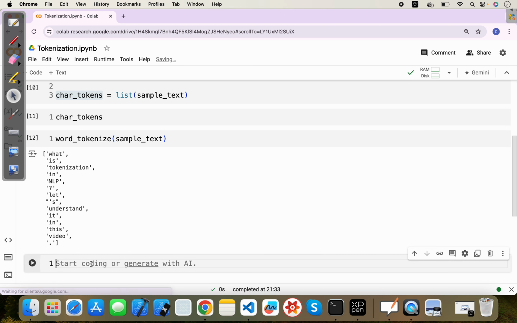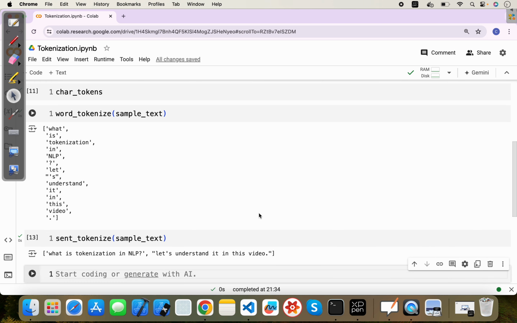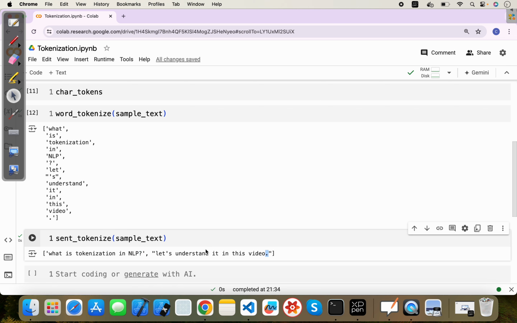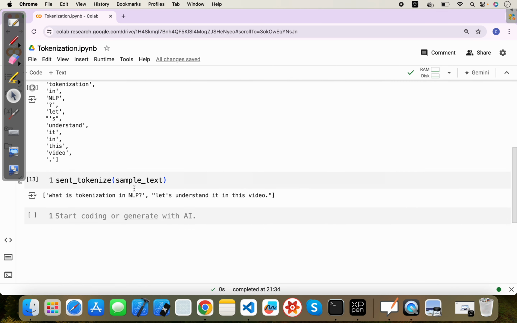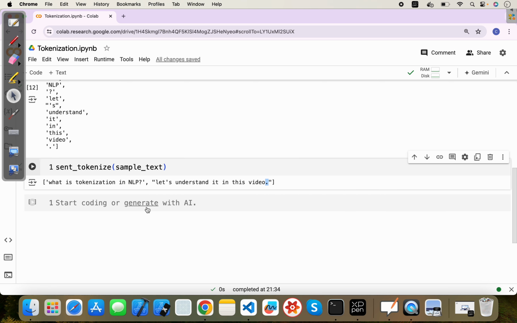And if I use sent tokenize on the sample text, you can see this sentence tokenizer understands our English language very well, and it knows that a question mark or a period is a sentence breaker. From this text it creates two tokens, each token has one sentence. You can see it breaks at the question mark and at the period, so we have two sentences and we can further process them in the way we require.